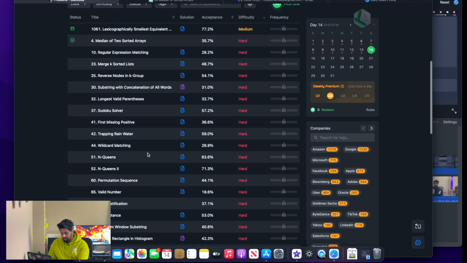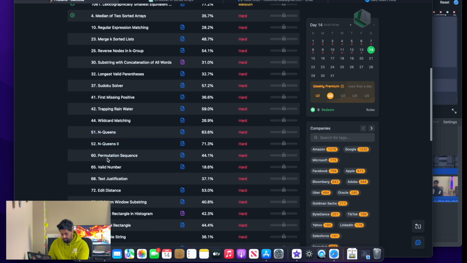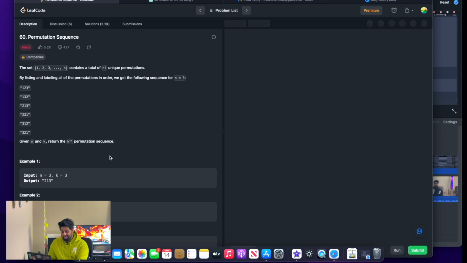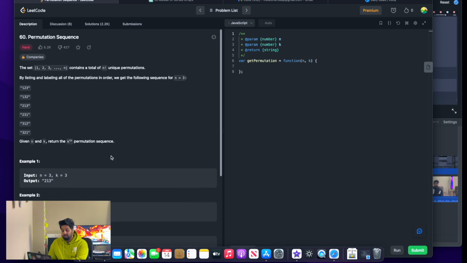So going back, and let us see. Okay, permutation sequence. So this could be one of the questions that a lot of people love to do. So over here it says that the set is 1 2 3 to n contains the total number of n unique permutations. By listing and labeling all of the permutations in order, we get the following sequence for n is equals to 3. So it has given an example, given n and k, return kth permutation sequence. All right, it has given some constraint as well, but no overtime complexity is provided in this question.